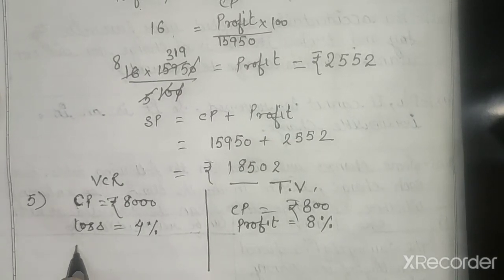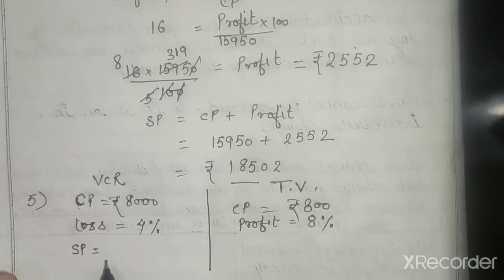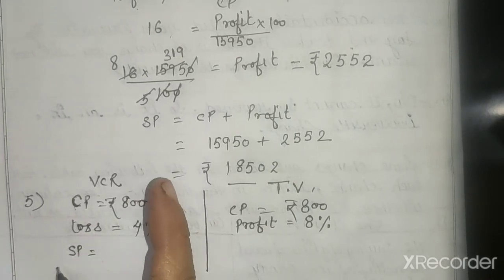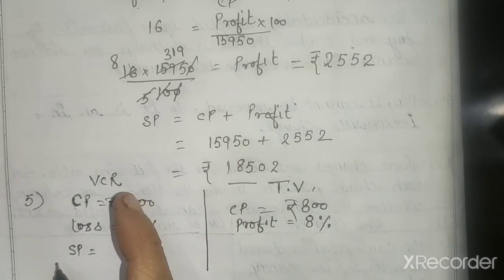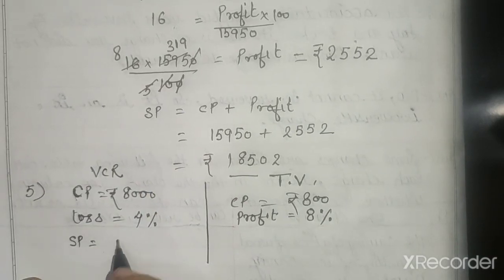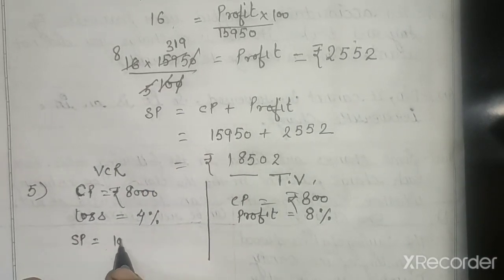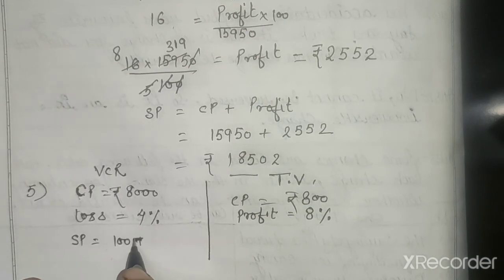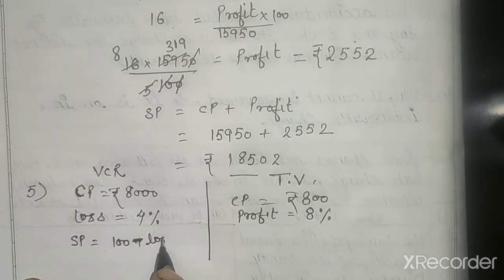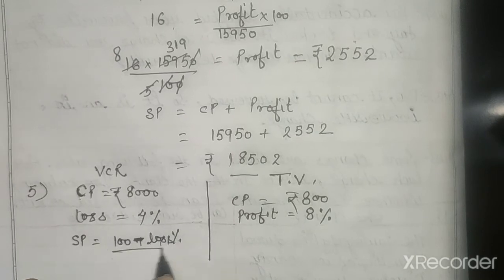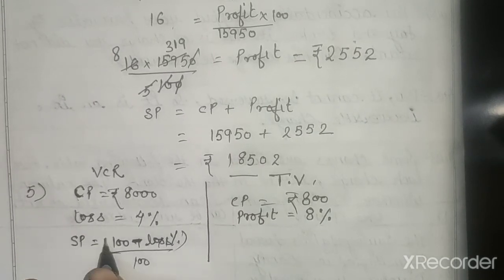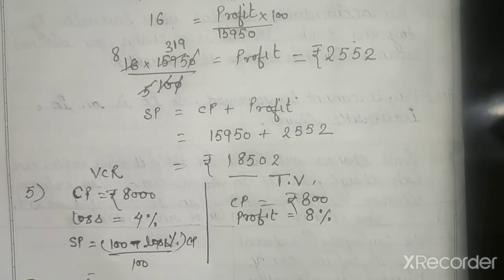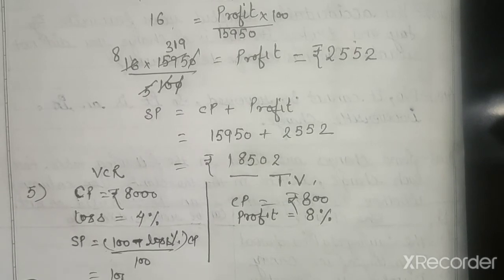So we will find the SP by the direct formula. I will use the direct formula here. 100 minus loss percent upon 100 into CP. This is the formula if there is a loss.